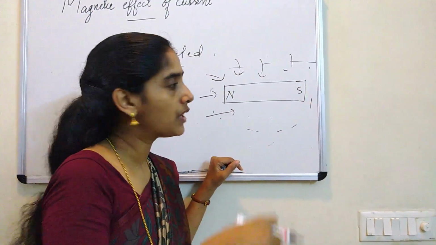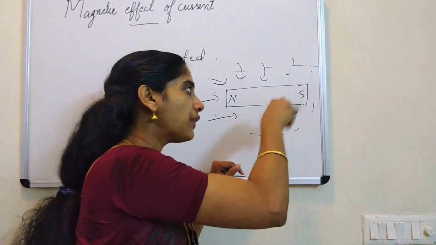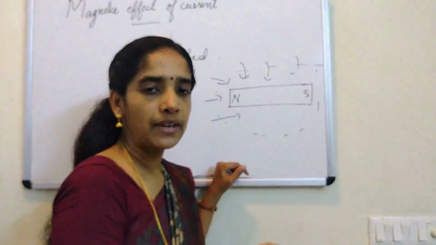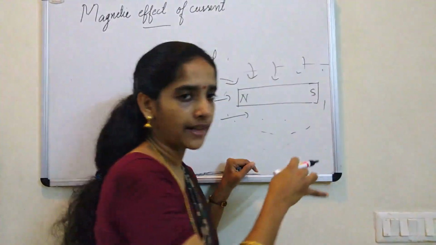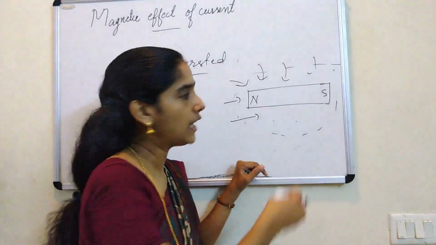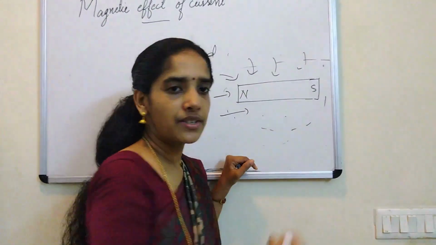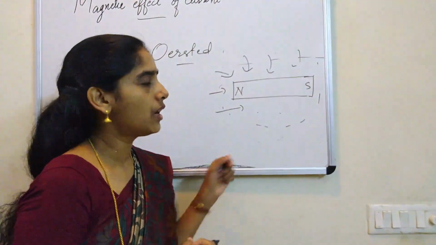That means we are bringing this material into the field of this magnet. What is that field called? Magnetic field. So what is magnetic field? It is a space around a magnet, or a region around a magnet, in which the magnetic force is detected.